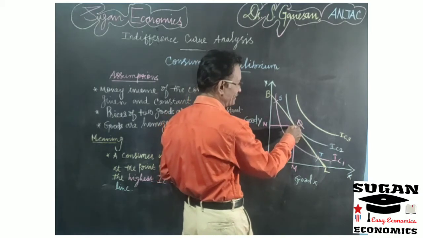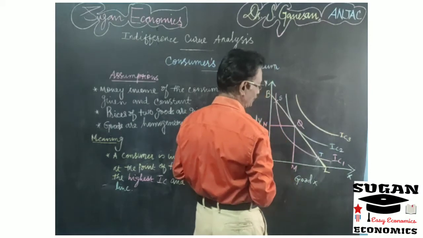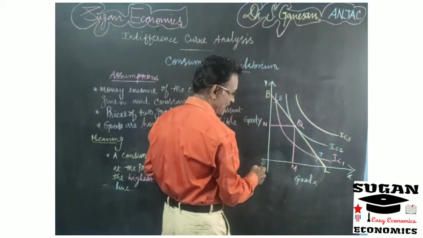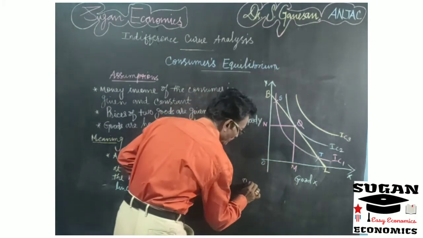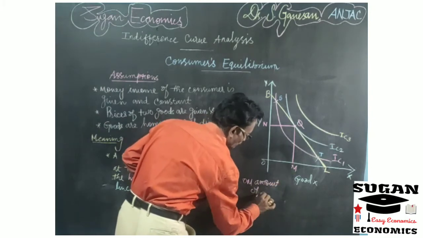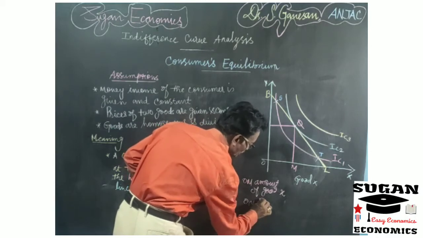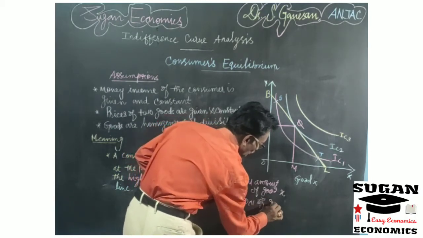So at this point the budget line is tangent to the indifference curve IC2, right? So here at point Q the consumer is having a combination of OM amount of good X and ON amount of good Y.